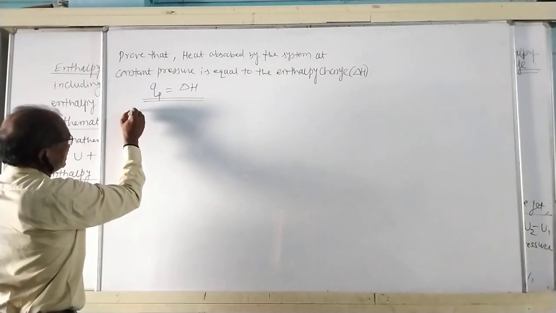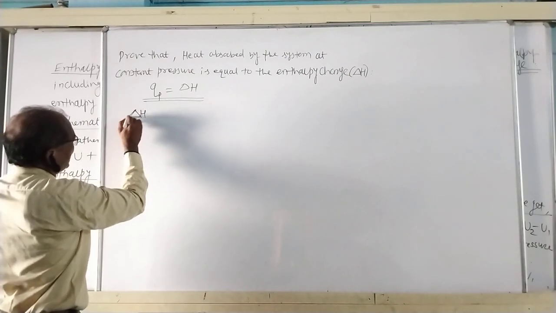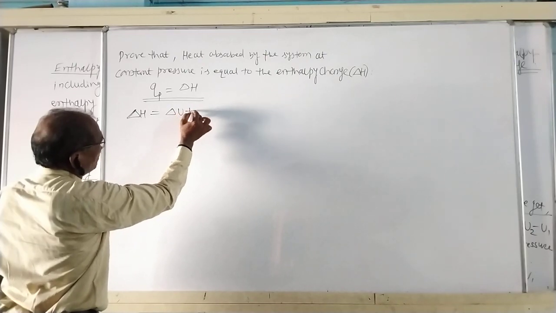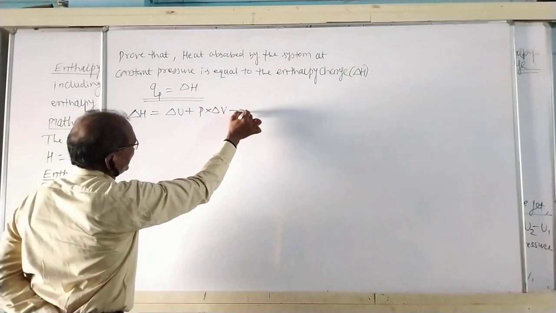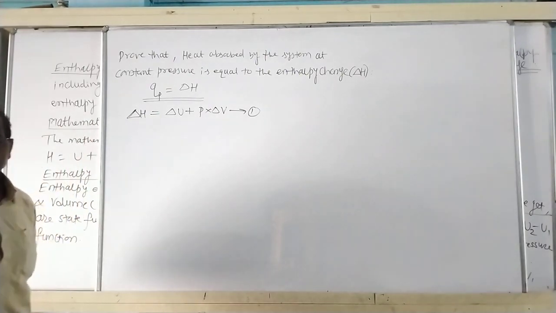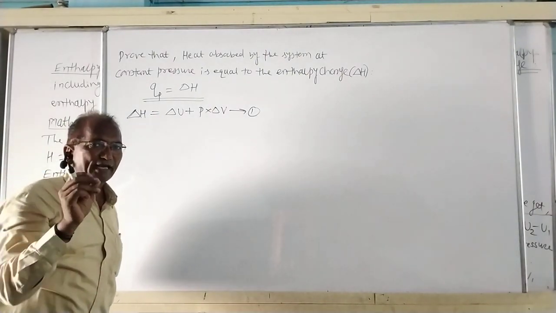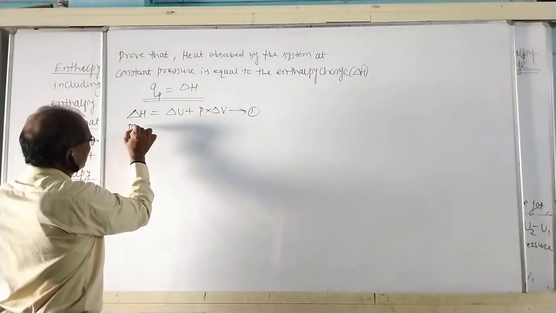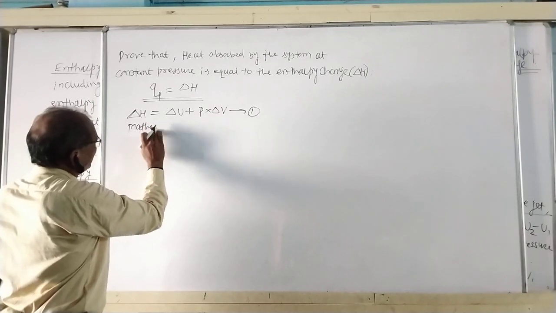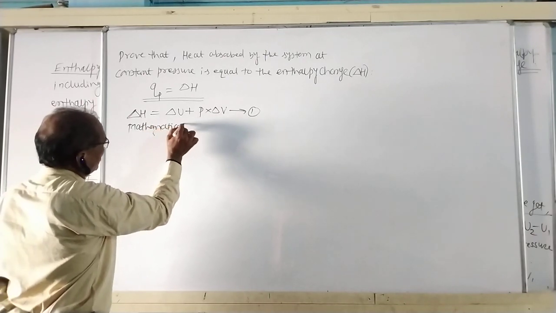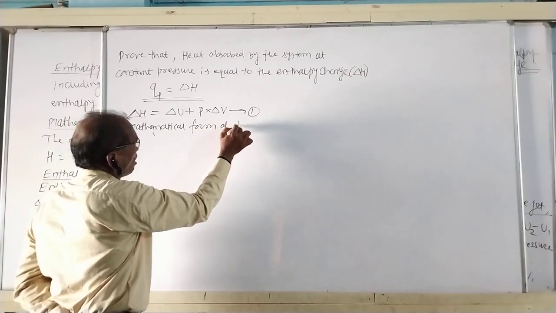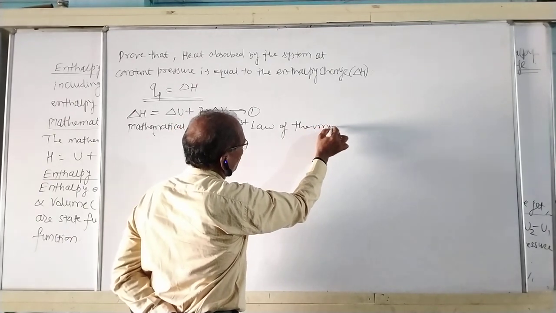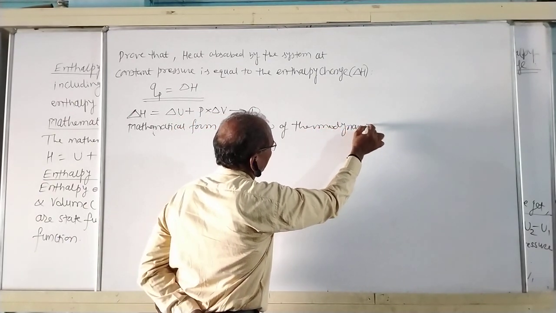We know the equation for enthalpy change. Delta H is equal to delta U plus P into delta V, equation first. This is the equation for enthalpy change. And again, we know the mathematical form of first law of thermodynamics.